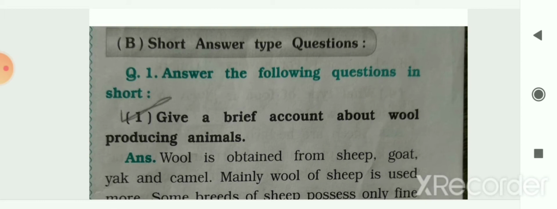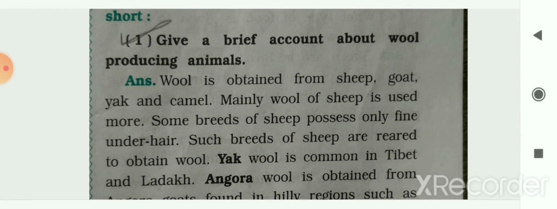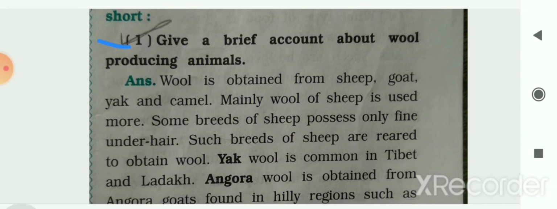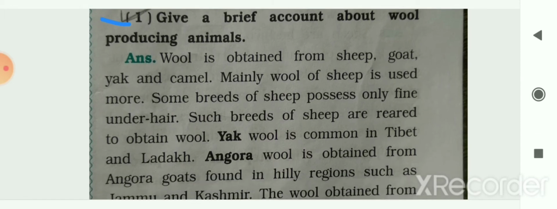Question 1 is, answer the following questions in short. First question, give a brief account about wool producing animals. That means you have to write the animals from which we are getting wool, which kind of wool we are getting from those animals, and in which areas these animals are found. So wool is obtained from sheep, goat, yak and camel.